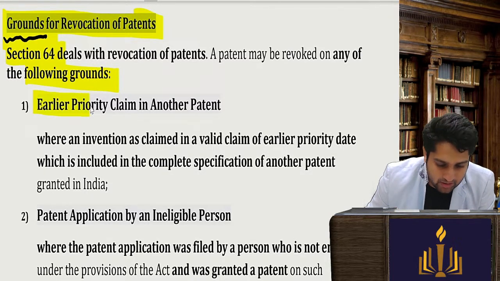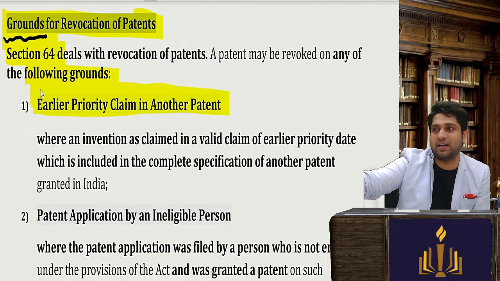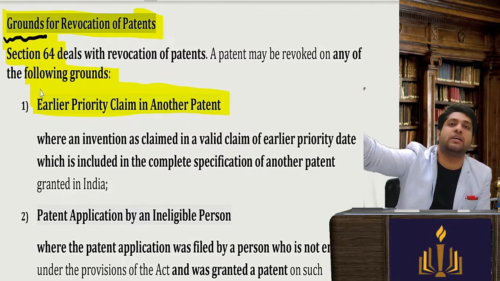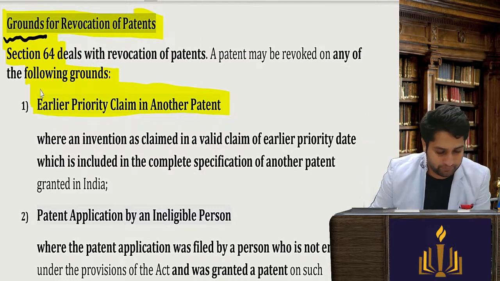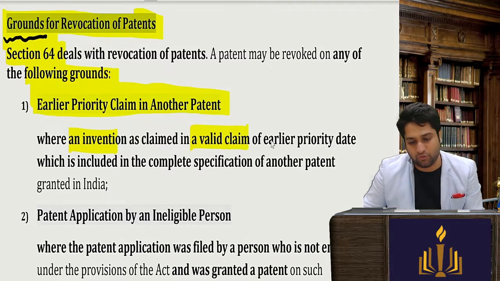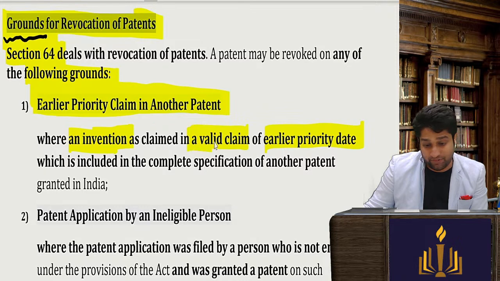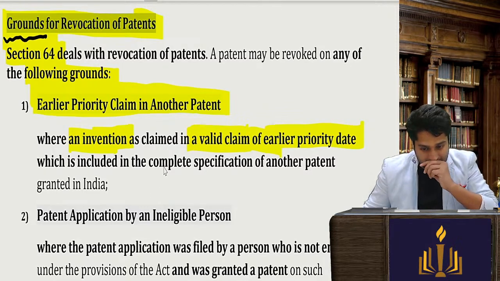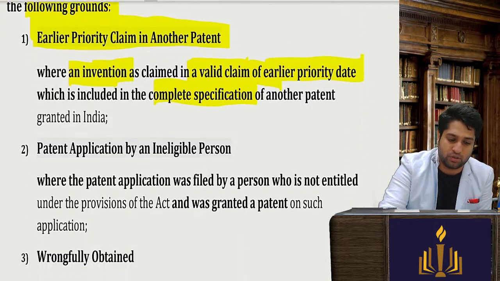Earlier priority date in another patent. If a patent was granted and we come to know later on that there was another patent which had an earlier priority date, then obviously they will be entitled and your patent will be revoked. Where an invention as claimed is in a valid claim of an earlier priority date, and it had the complete specification also, obviously yours will be revoked if it was later.